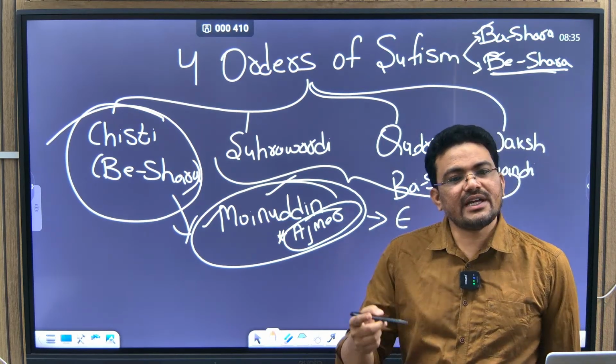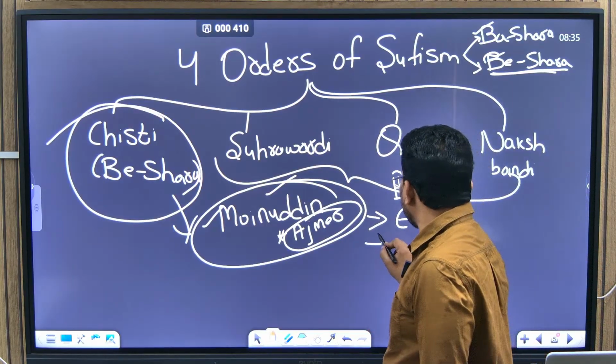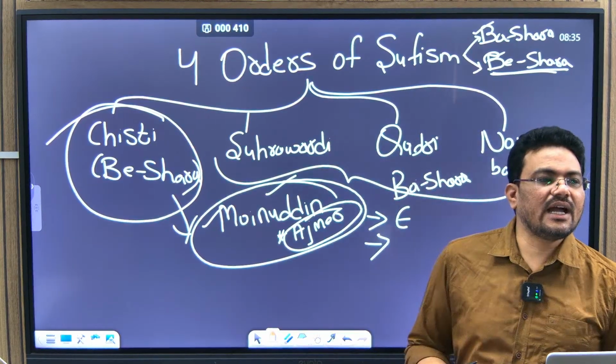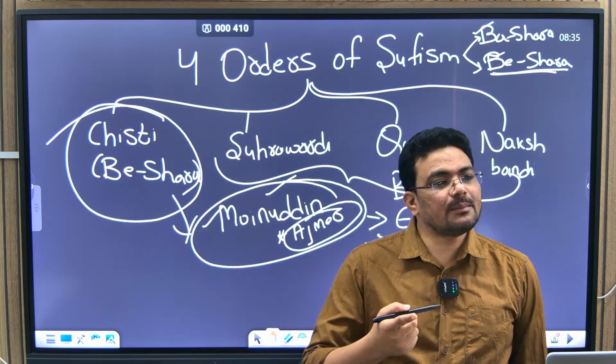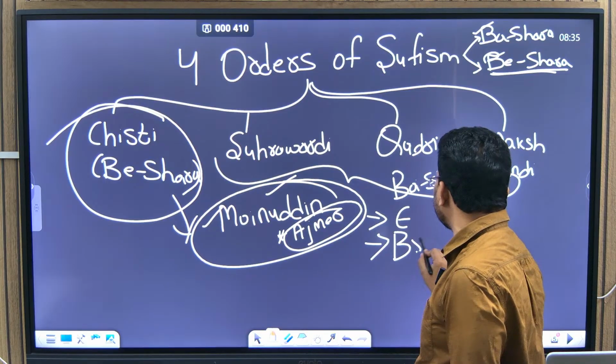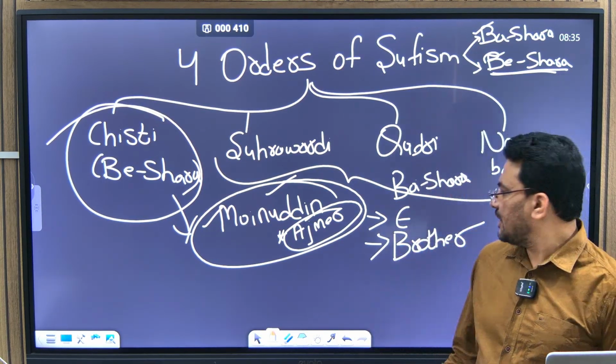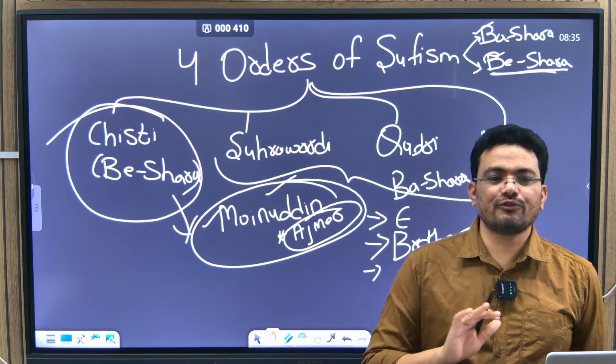Firstly, they took disciples from every religion, and also in India they have seen that multiple religions are existing. So they propagated brotherhood in religion and no show off of wealth.